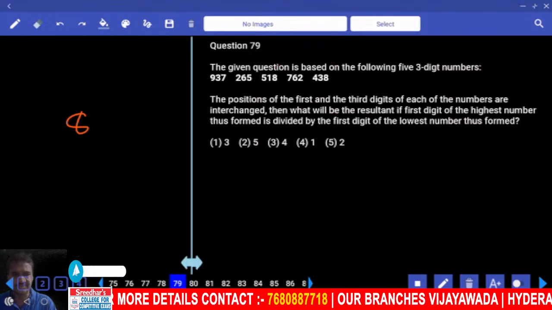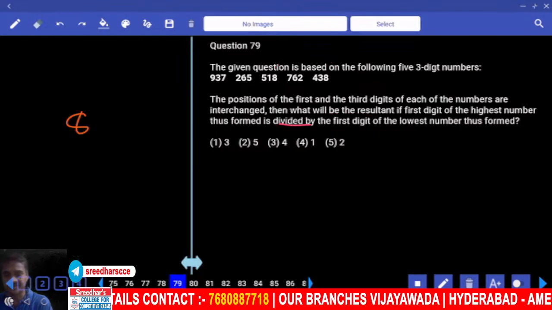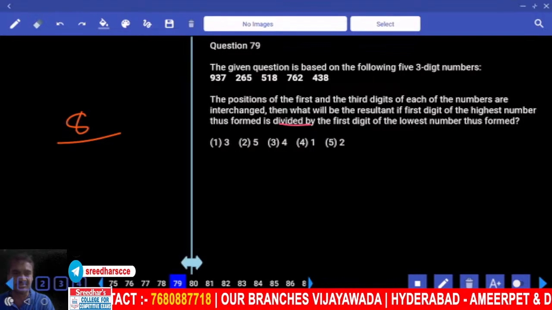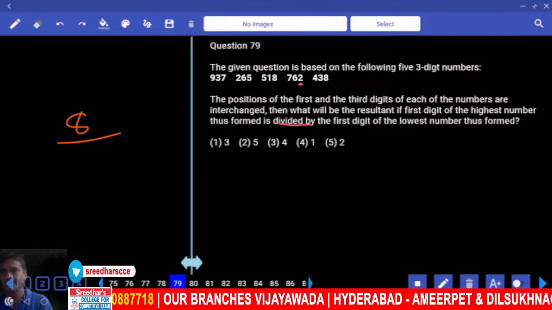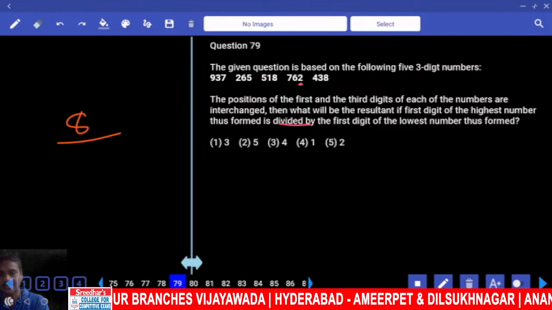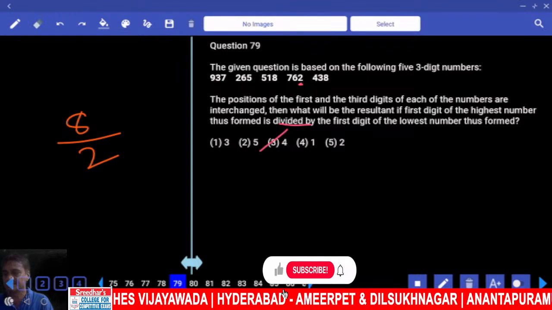The first digit of the highest number is divided by the first digit of the lowest number. Where is my lowest? 2. Now 2 is coming to the first place. 8 divided by 2 is 4, choice 3.